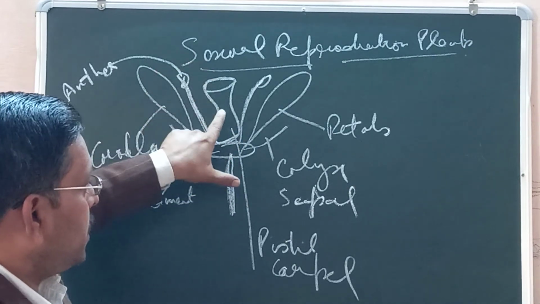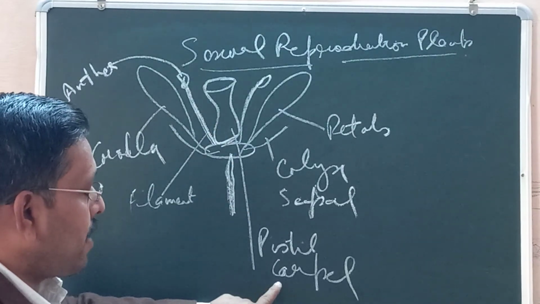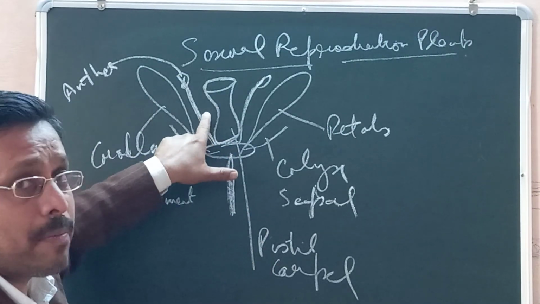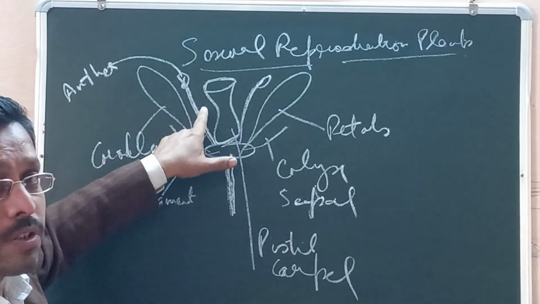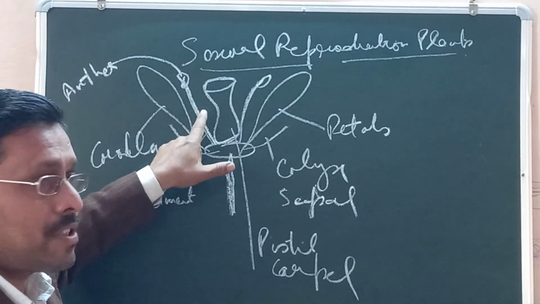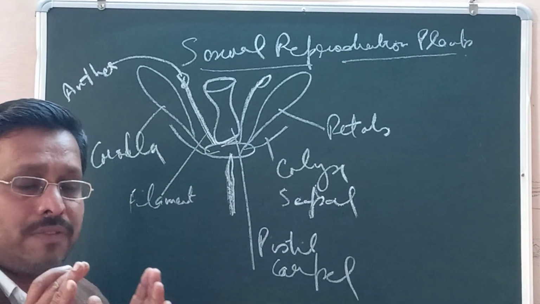So it is this condition of gynoecium, carpel and pistil. This is the female reproductive part and stamens constitute male reproductive part. So this is the brief description of the various organs of the flower.